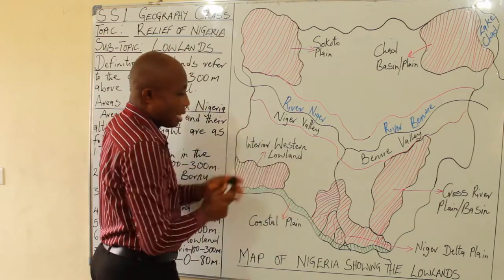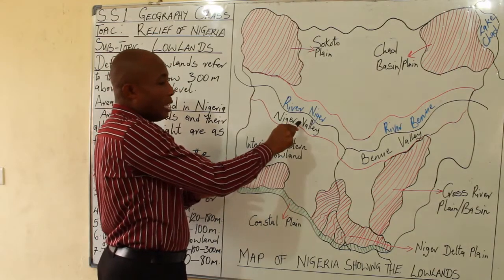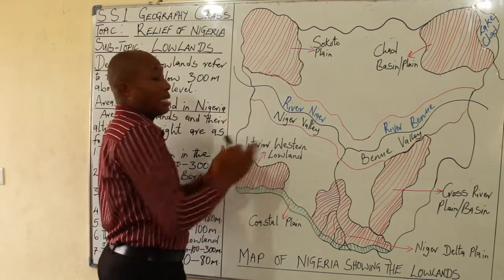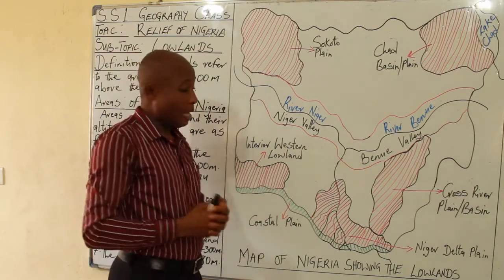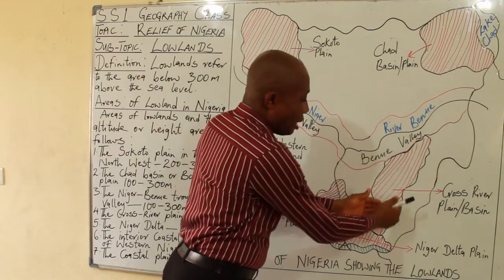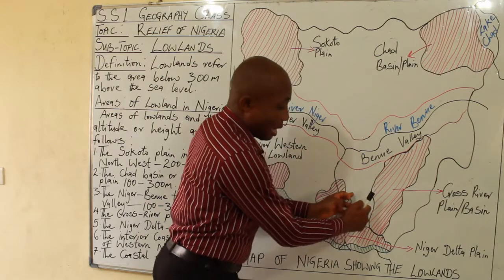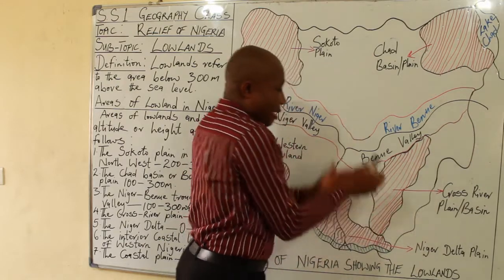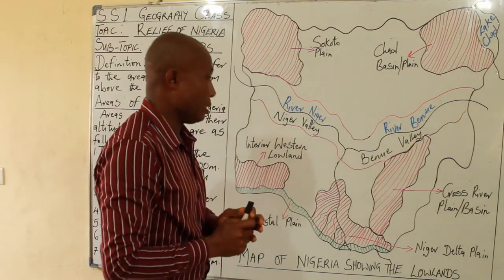Then within the western side, any other part that did not fall within the Niger Valley or Western Highland automatically falls within either the Western Lowland or the Coastal Plain. Then we'll have the Niger Delta Plain. Then we'll have the Cross River Basin or Plain. That means outside the Eastern Scarpland, which falls within this area, and the Eastern Highland, which falls within this area, at the middle is where we'll have the Cross River Plain or Basin.